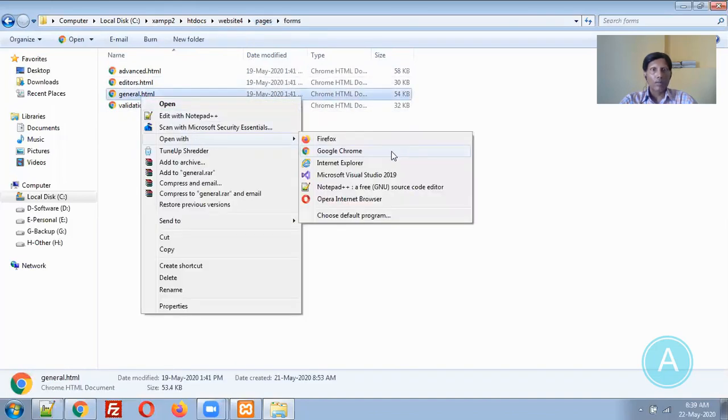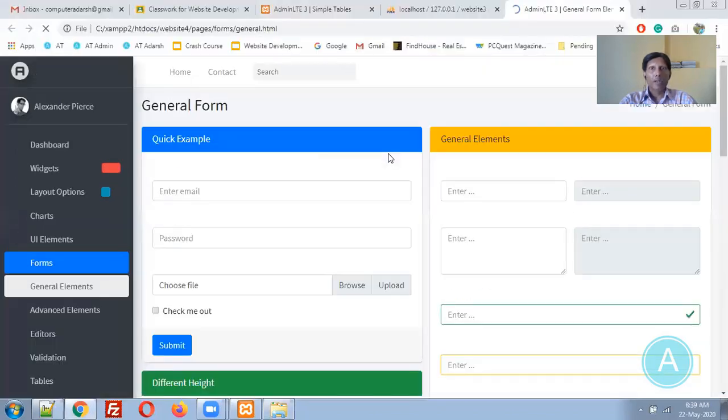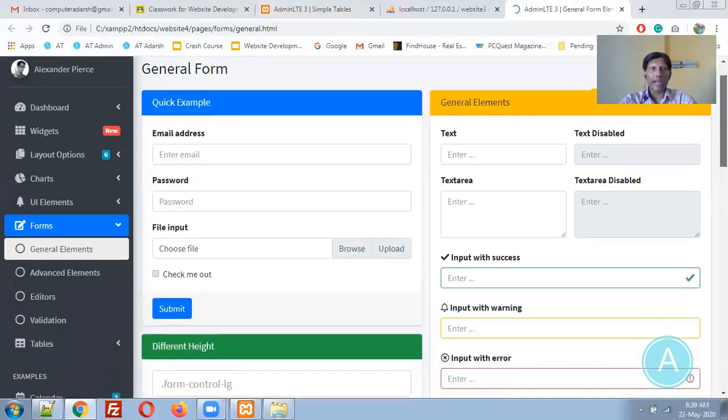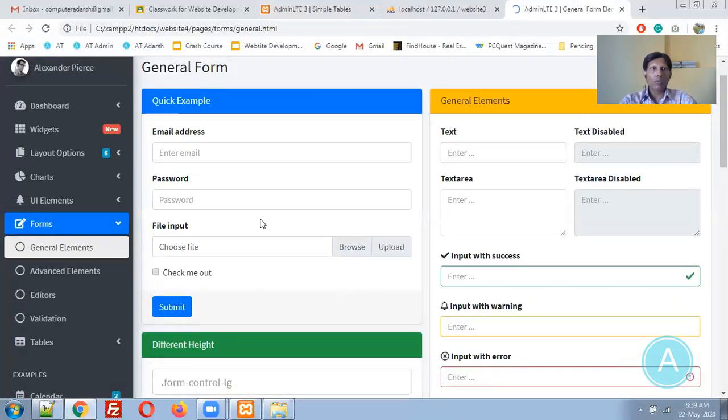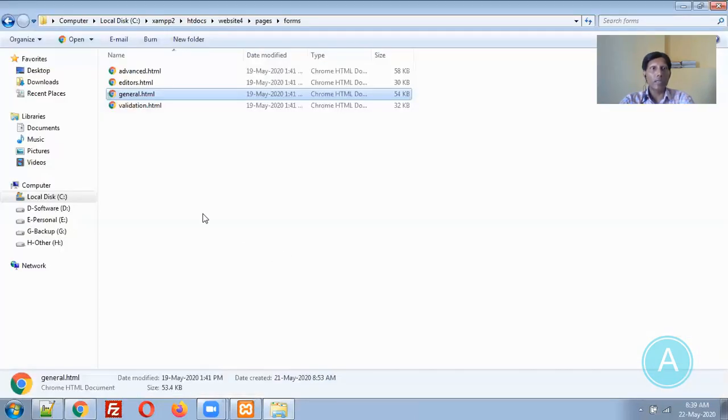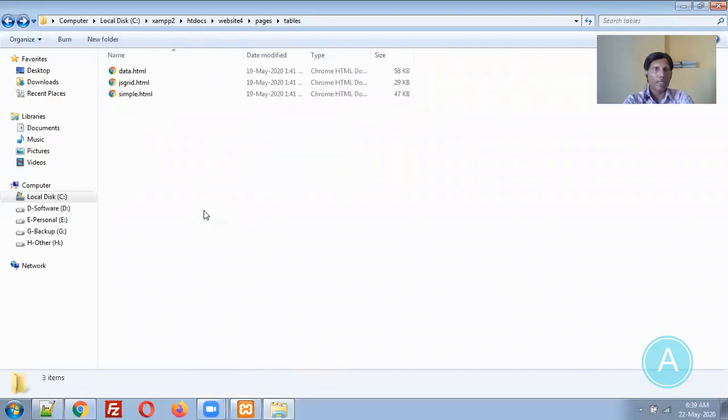General. This is an HTML file, so we can directly open it. So this is the form. This is the quick example. I would like to use this quick example as a form. So general.html is best suited for me. Let me go to the website to paste it.